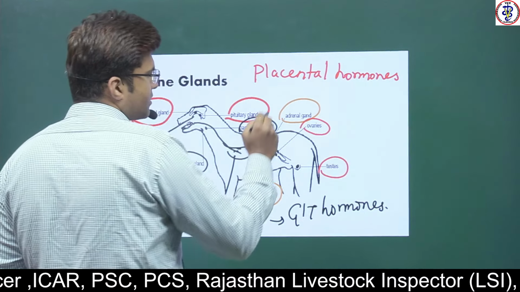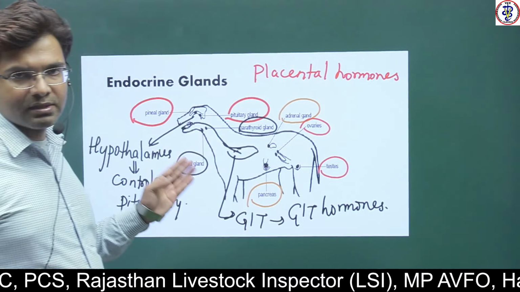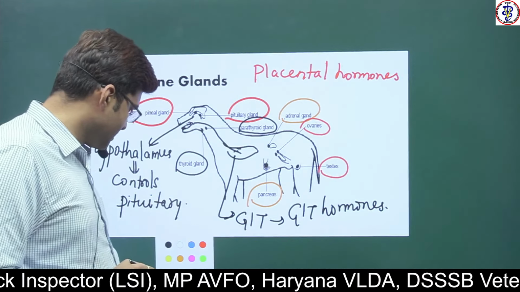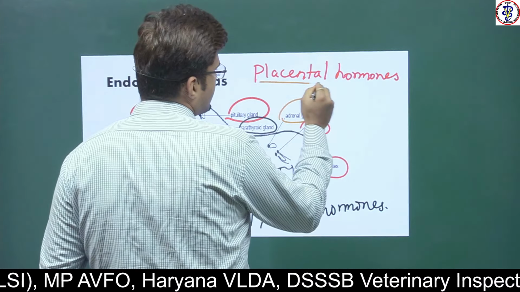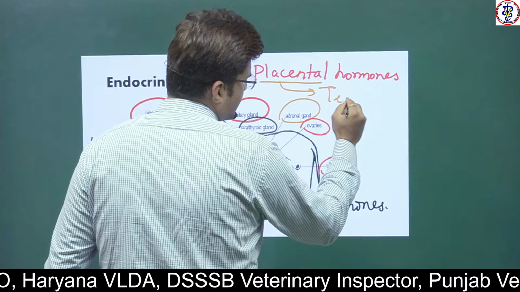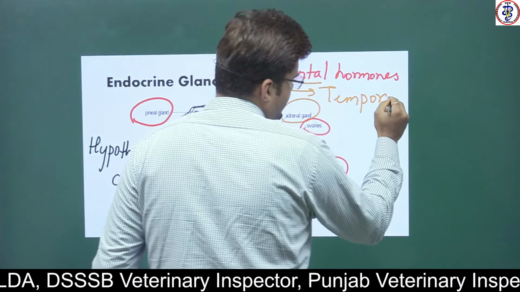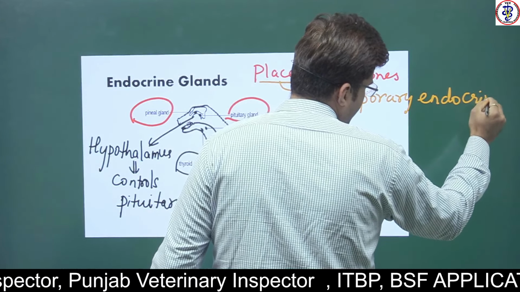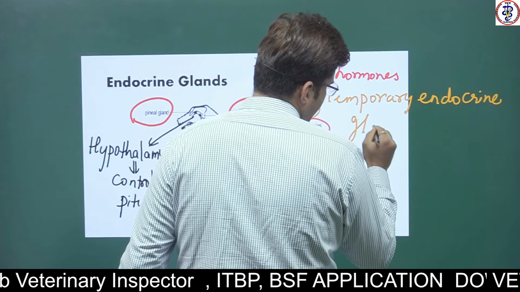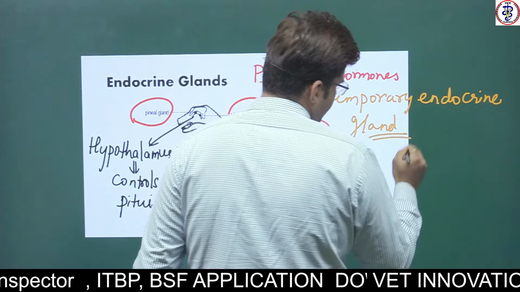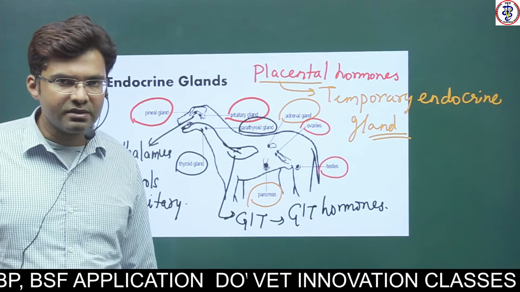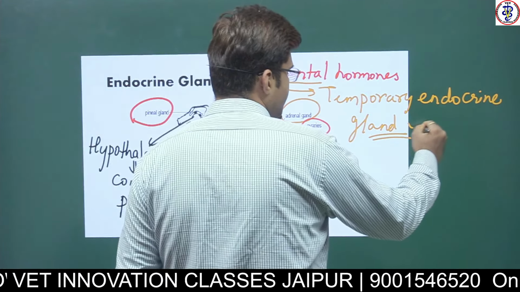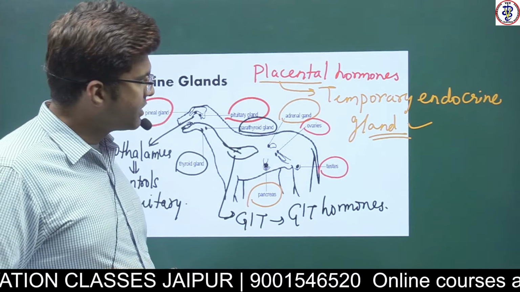A very important point about the placenta is that it is called a temporary endocrine gland. This point is asked many times: which endocrine gland is called a temporary endocrine gland?